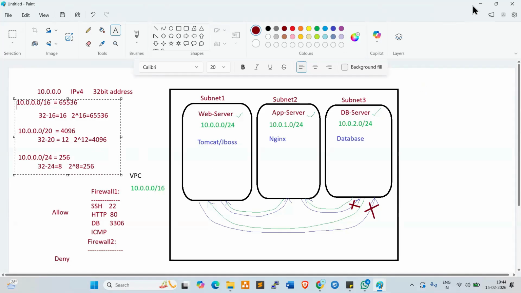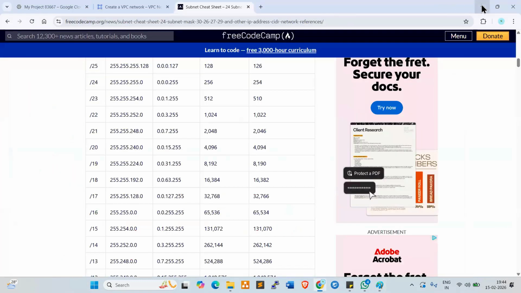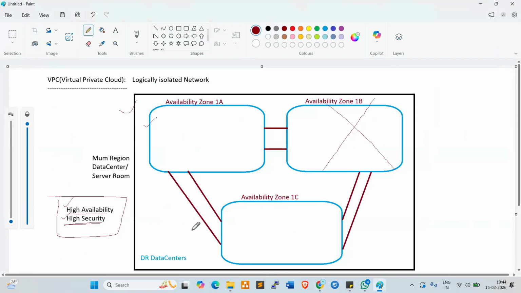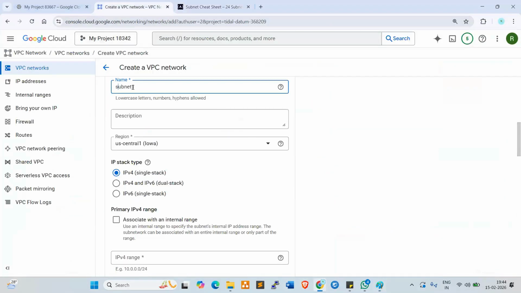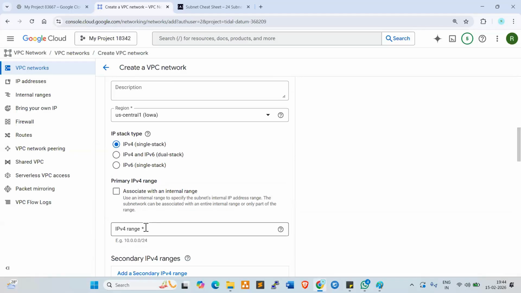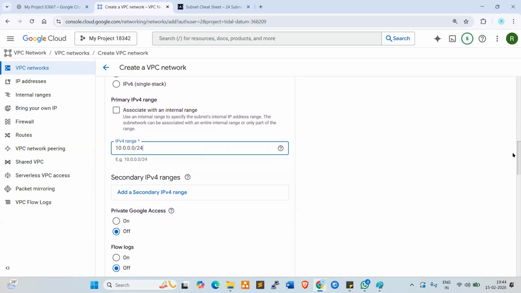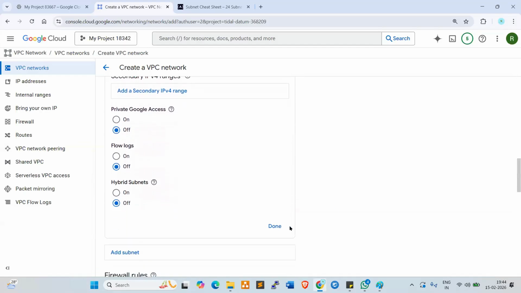Now go back to the VPC. First of all, we can create the VPC. Now subnet 1, the range we can give here. This is US Central 1, Iowa. We can select here. Now for the IPv4 range, I want to give 10.0.0.0/24. Now go down and click Done.